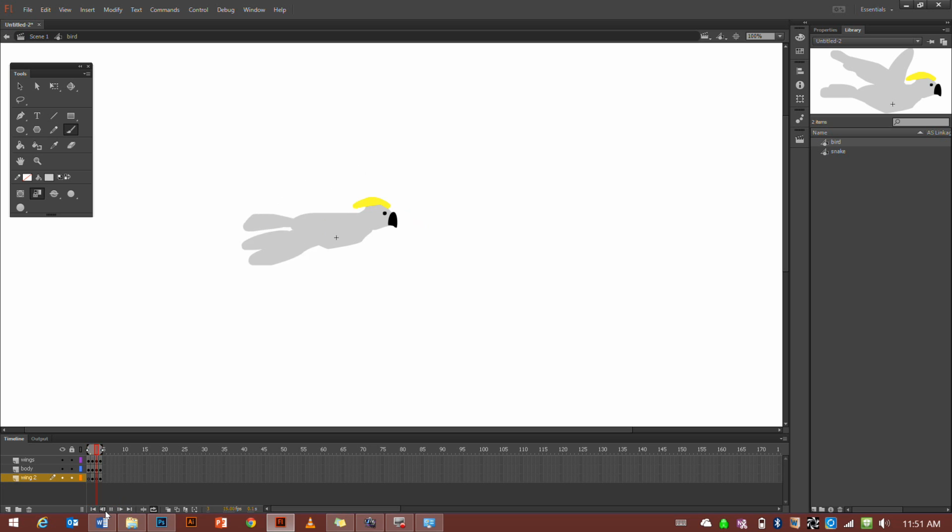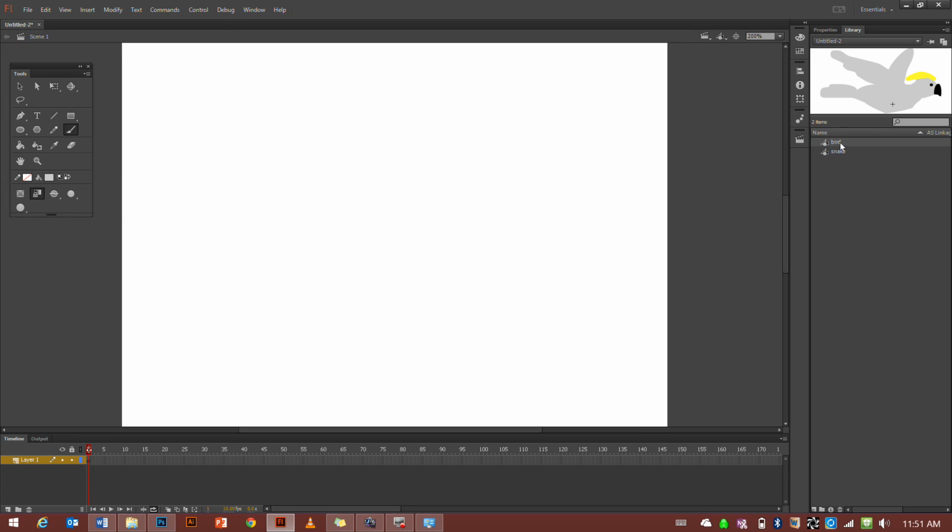The tail is weird. I'd probably change the tail to be part of the body so it didn't move because it's a bit distracting. However, I think it looks pretty good. So that's our second symbol, the bird symbol. Go back to scene, you can see we've got our bird and our snake.